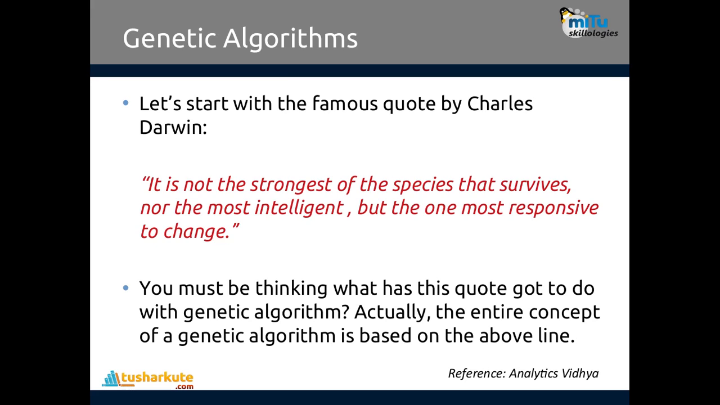Remember, there are a lot of species, billions of species of animals and almost every living thing available. But how is survival done? Survival is not by the most intelligent species or the strongest species. They don't survive. Survival is done only by the most responsive species. They are adopting the changes. So you must be thinking what this has got to do with the genetic algorithm. Actually, the entire concept of genetic algorithm is based on this particular line by Charles Darwin.